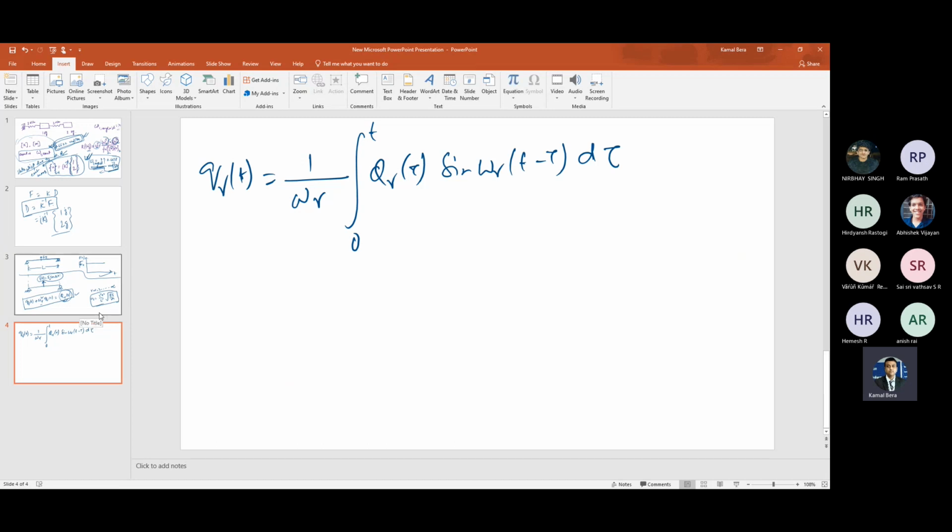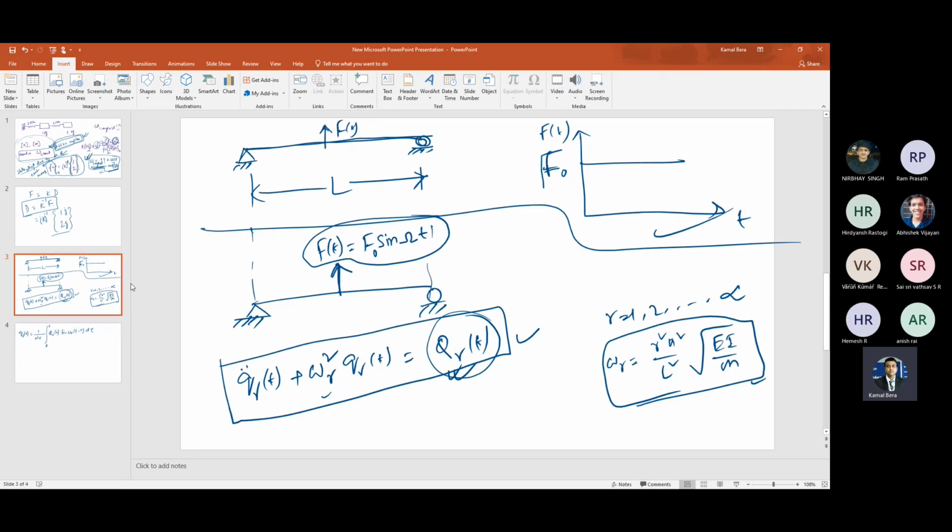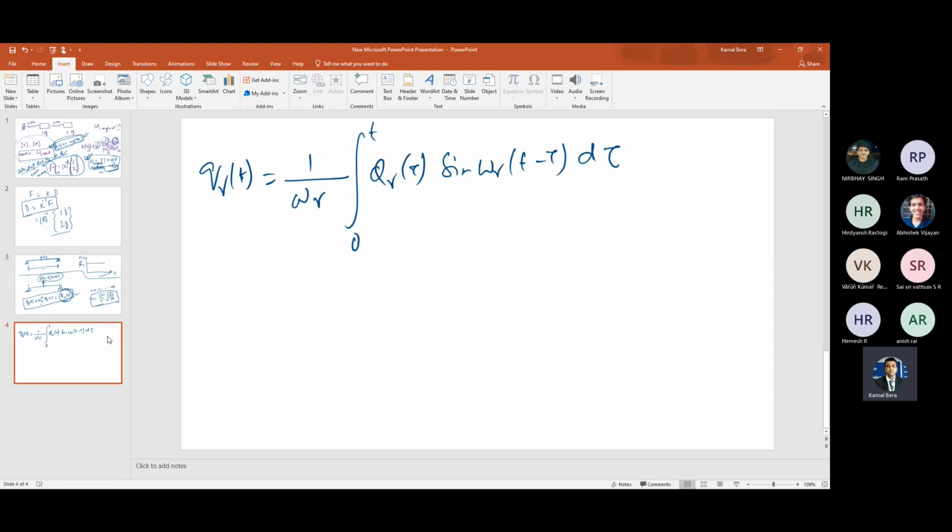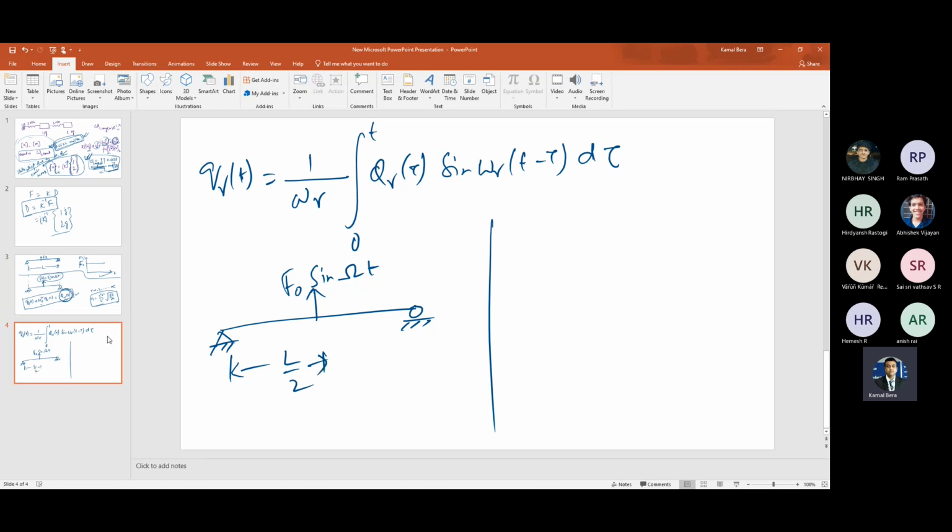Or if you directly know the solution from your classical approach, then you can just write it. Now I have to find the generalized force Q_r t, which is the tricky part. The beam is like this. Here my load is acting, F naught sine capital omega t, at a distance of L by 2.